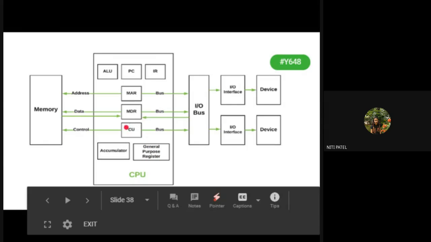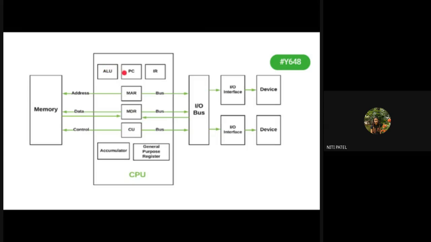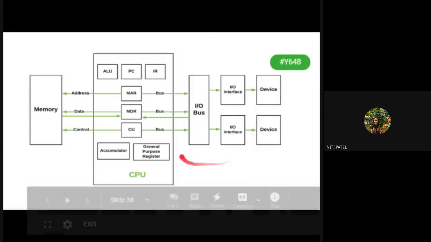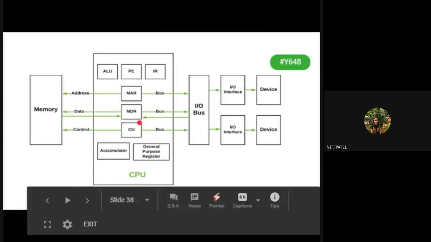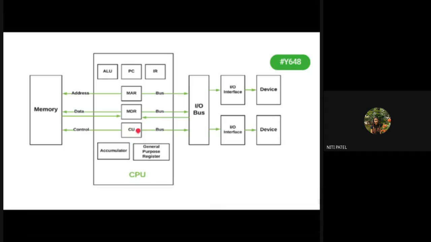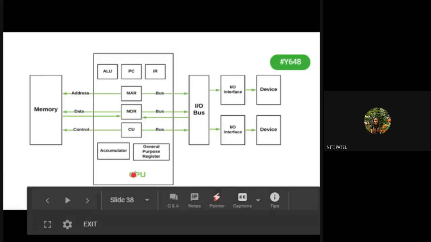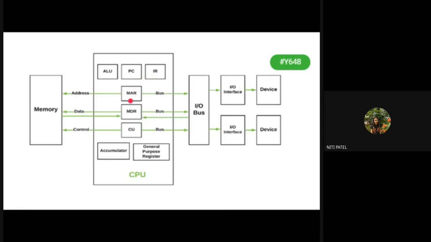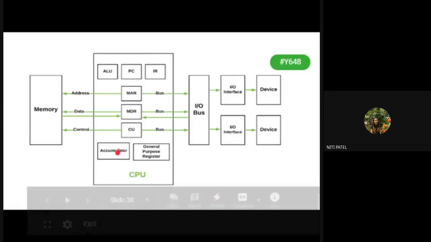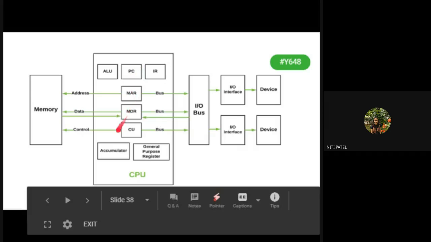Then we also know what is this CU. What is that? Control unit. Who is going to control this ALU, PC, IR, MAR, MDR, this memory, these IO devices? Everything will be controlled by the control unit. So ALU, CU, and registers, these are the 3 main parts of the CPU that we have seen. Now, apart from this, we have PC, IR, MAR, MDR, CU, and accumulator also. What these are, we will see in detail.